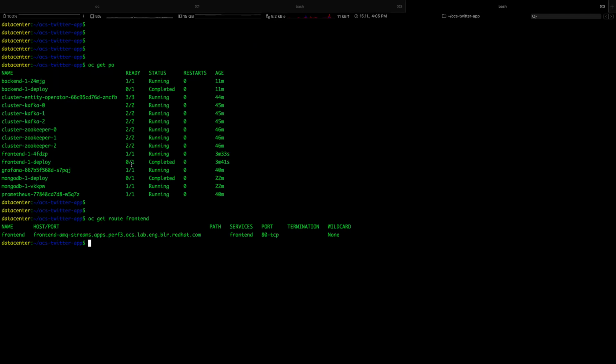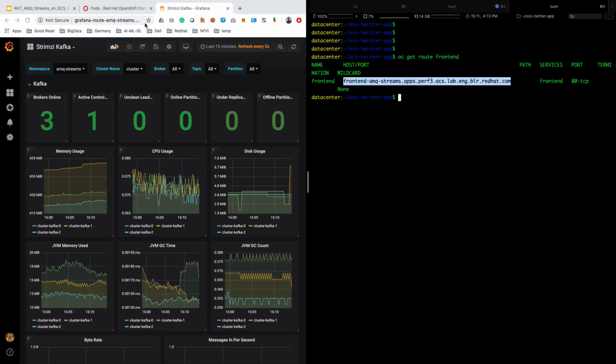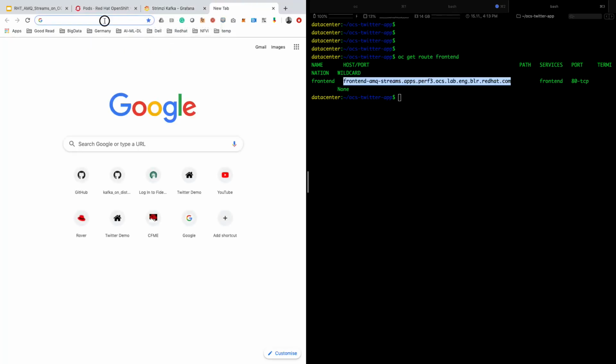So our front-end service is up and running. Here's the pod, it's running. We will now grab the external route of the front-end service so that we can start browsing it. So here's the route for the front-end service. Let's grab the route to our front-end, which is this one. I'm gonna open a new tab and browse it.